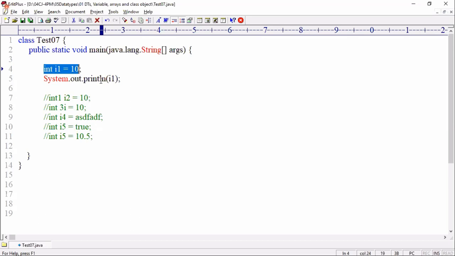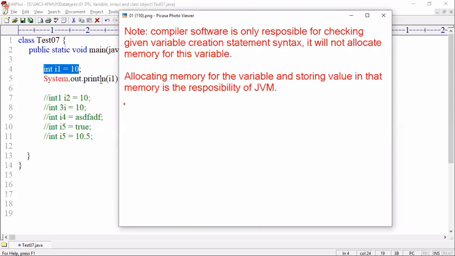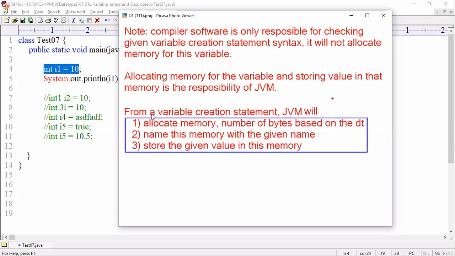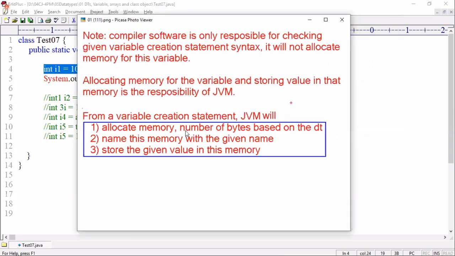Then who will create memory? JVM. Look at that. Allocating memory for the variable and storing the value in the memory is the responsibility of the JVM. From a variable creation statement, the JVM will allocate memory. How many bytes? The number of bytes is based on the data type. Name this memory with the given name, and store the given value in this memory.